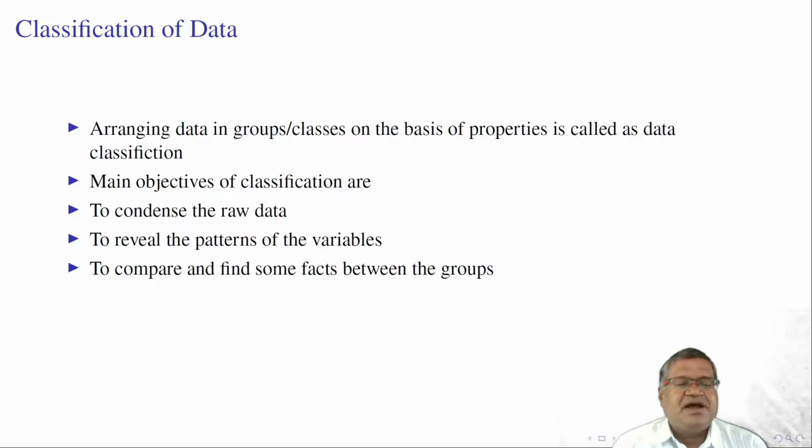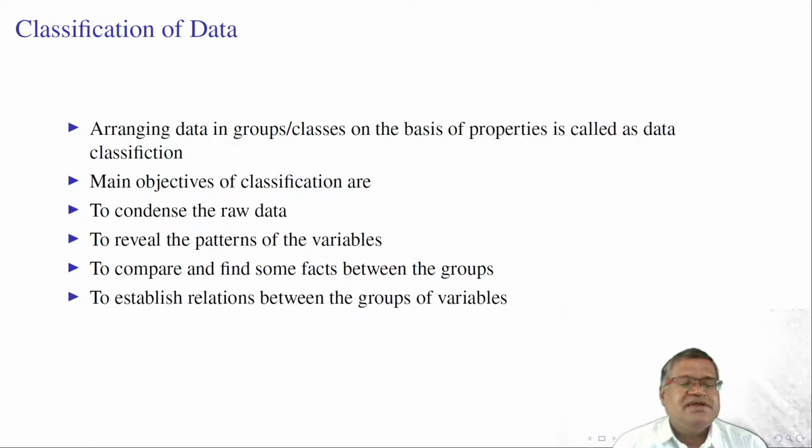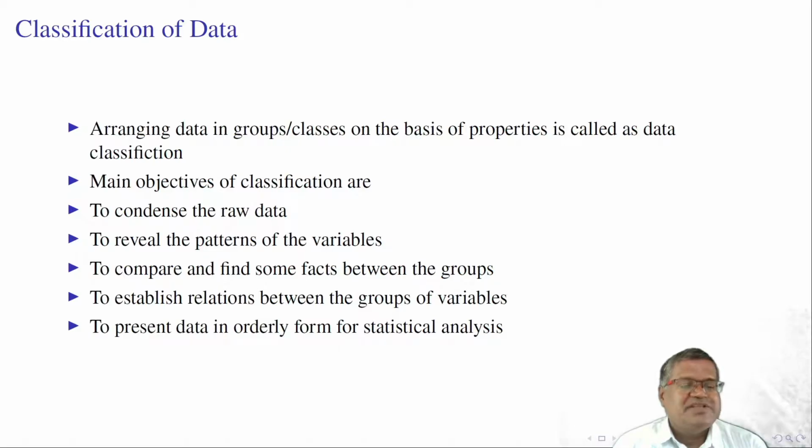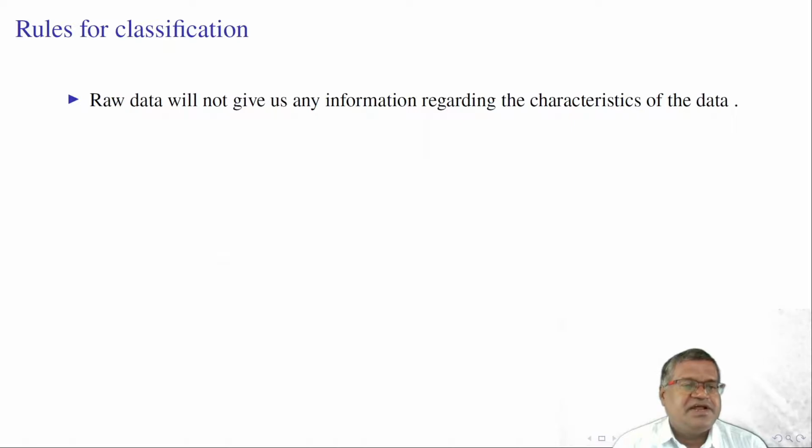To compare and find some facts between groups, we also need to classify the data. Also, to establish relationships between groups of variables, and to present the data in orderly form for further statistical analysis, we need to first classify the given data.